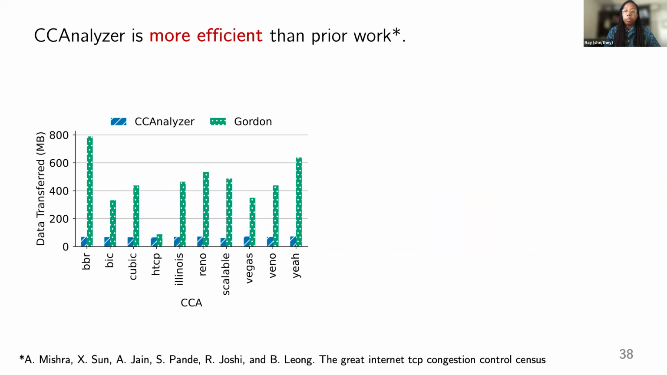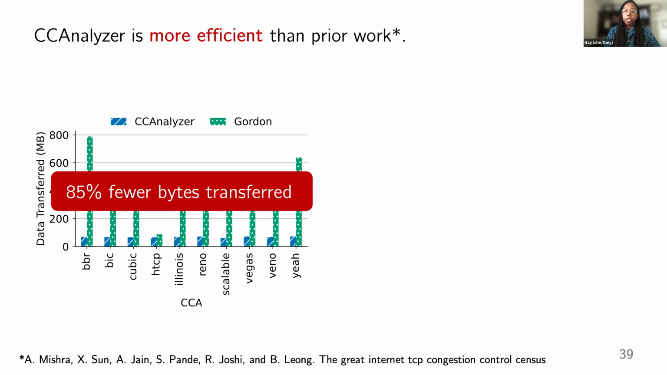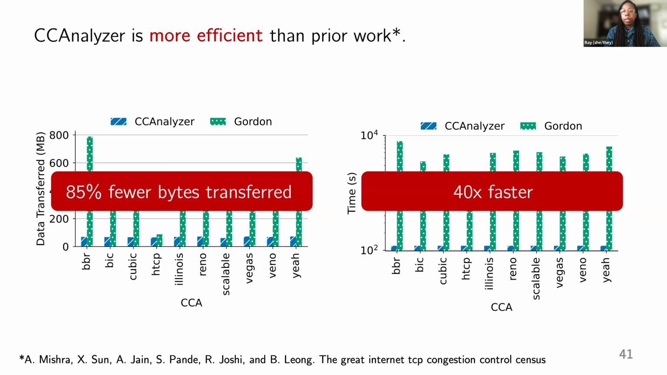In addition, we also want CCAnalyzer to be more efficient. So here we compare the amount of bytes that need to be transferred from the third-party server to the client to collect traces for CCAnalyzer versus Gordon. And we find that on average, CCAnalyzer can classify with 85% fewer bytes transferred between the server and the receiver. In addition, we compared the amount of time it takes to collect those traces, and CCAnalyzer is 40 times faster.